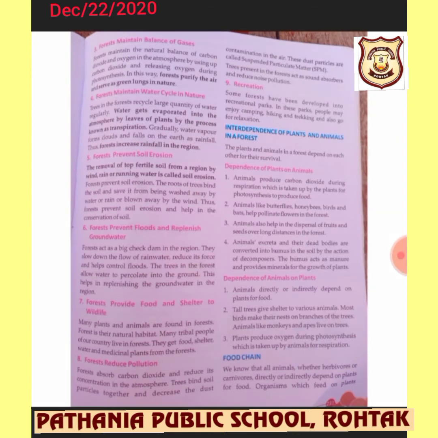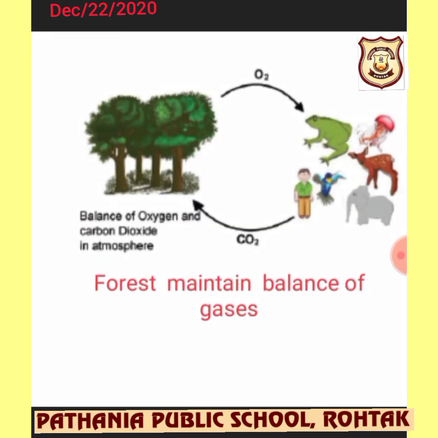Okay, the next topic we are going to cover is that forests maintain the balance of gases. How do forests maintain the balance of gases? As you can see, the trees are releasing oxygen, and animals, even us, are utilizing that oxygen for respiration.